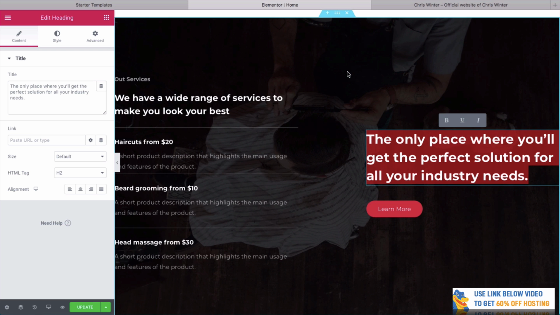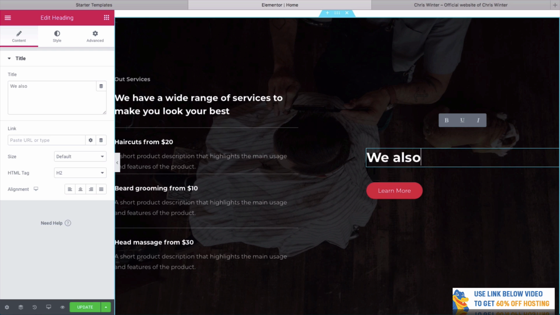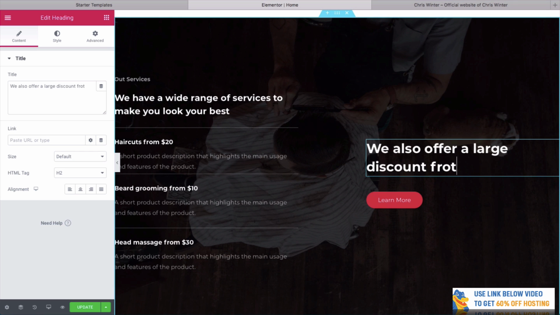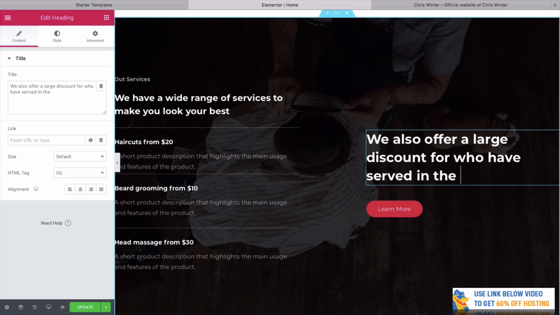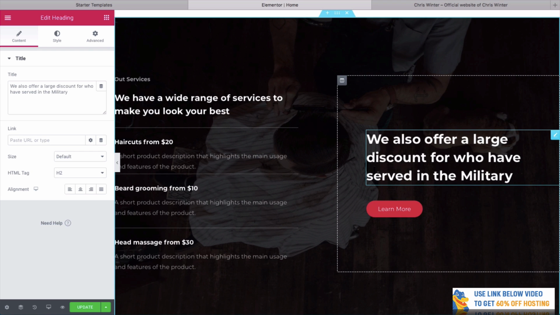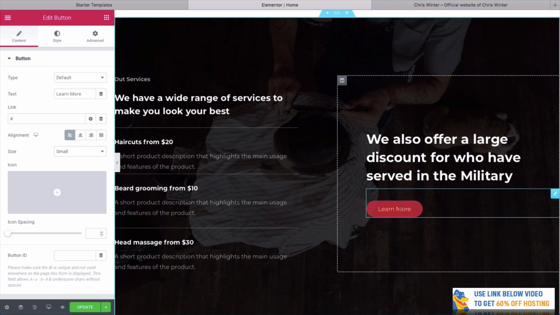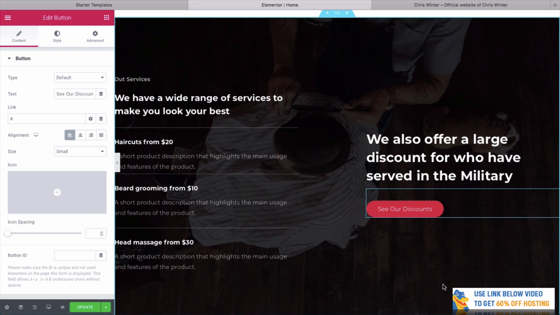It looks really good. So you could say, we also offer a large discount for those who have served in the military. I think that's a really nice thing to do. And here in this button, we could say, see our discounts. How good does that look?